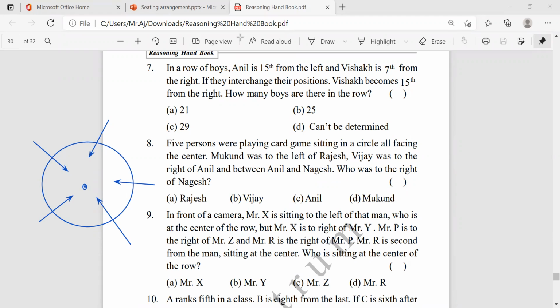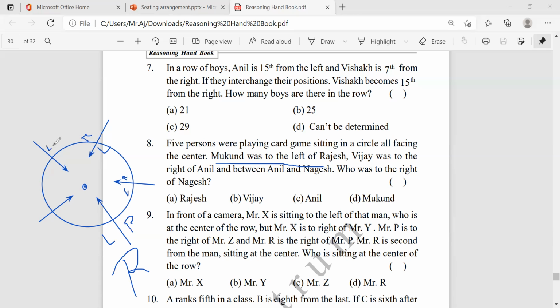Here, first of all, I can take this direct sentence: Mukund was left of Rajesh. Suppose he is Rajesh; which is left and which is right? Facing inside means this is left and this is right. Left, right, left, right.